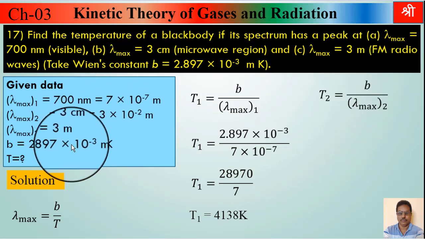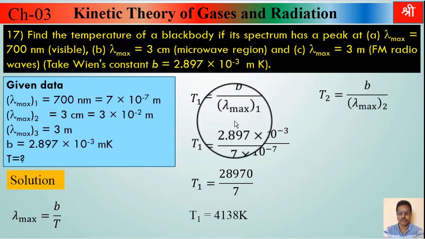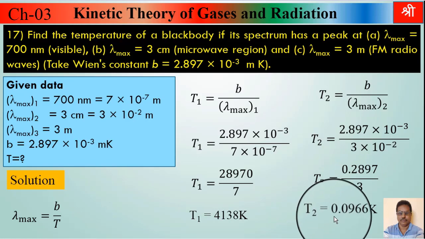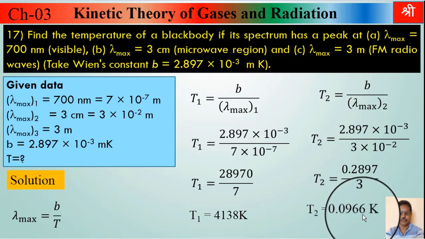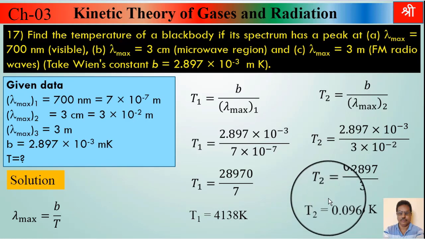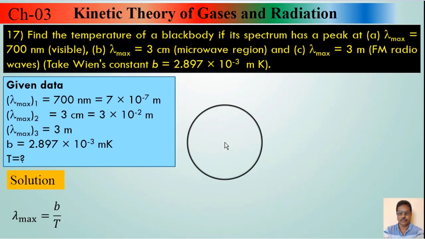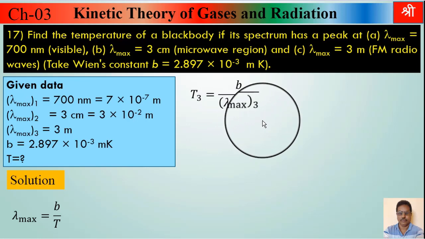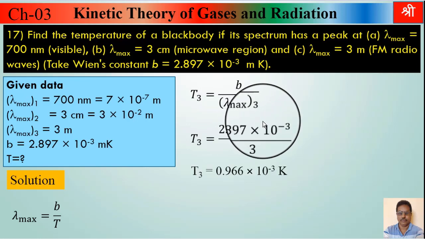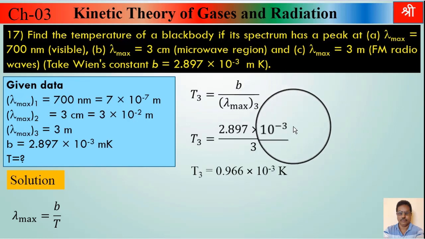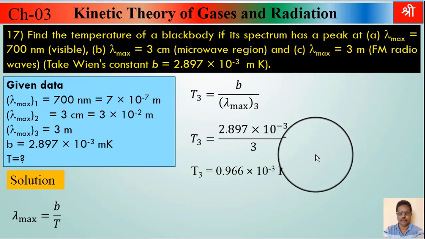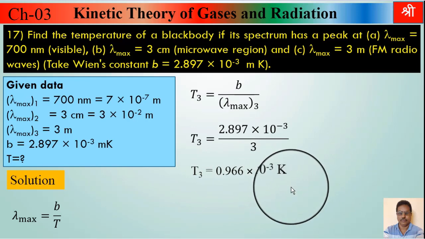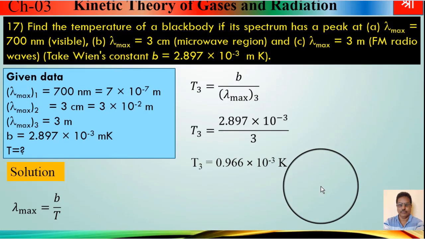Now B is given, lambda max 2 is given. Substitute these values, do these calculations, and you get the temperature 0.0966 Kelvin. Similarly, you can determine the value of T3. Same formula. T3 will be equal to B upon lambda max 3. Substitute the given values and do the calculations. Finally, we get the answer T3 equal to 0.966 into 10 raised to minus 3 Kelvin.